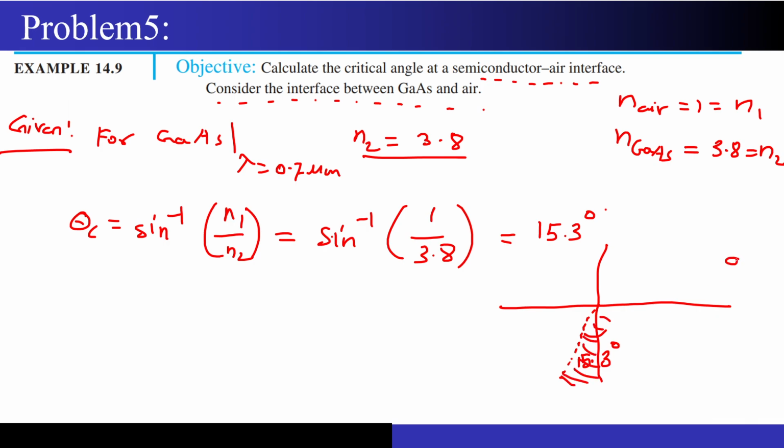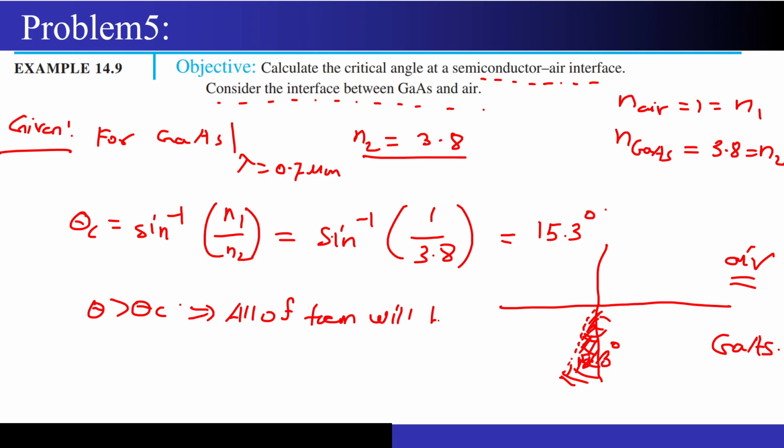So any photons, correct, only those photons which are being incident in this particular region. What is this? This is air, this is gallium arsenide. Only those photons that are incident from this particular area will be transmitted to air. What about the case where theta is greater than theta c? All of them will be reflected back.